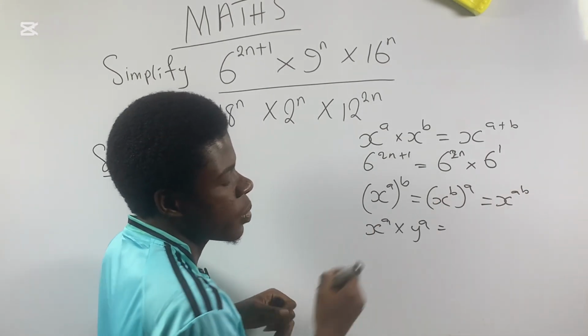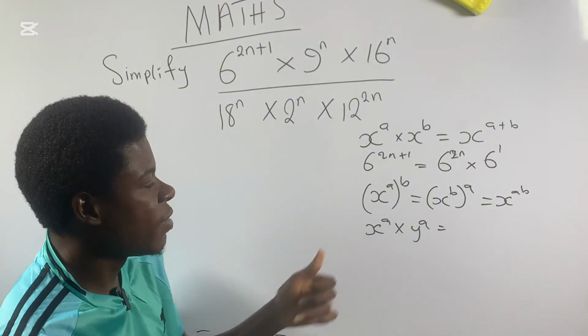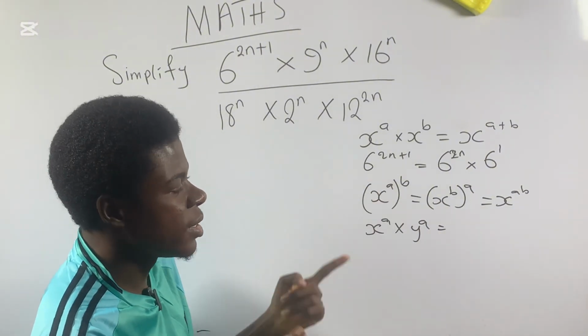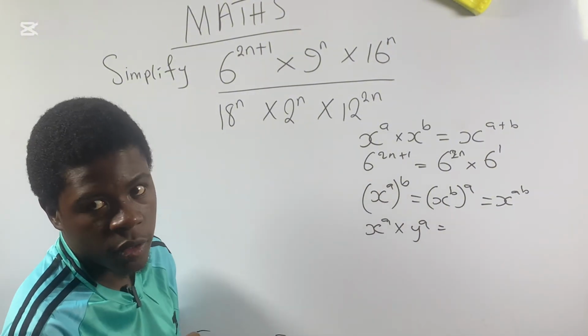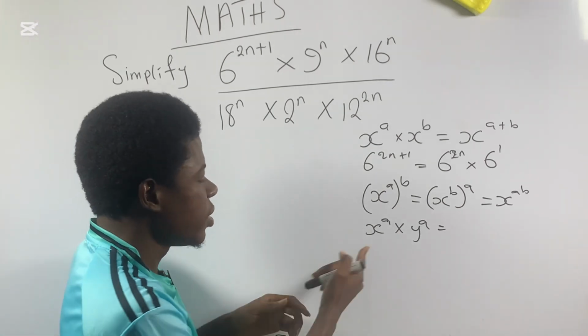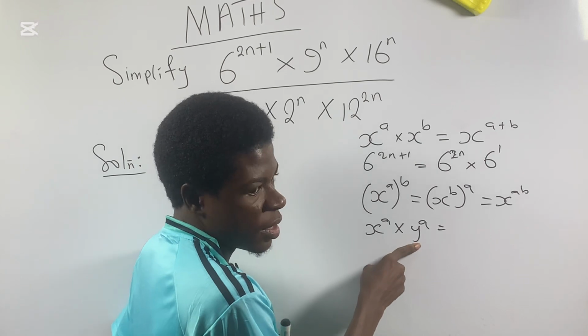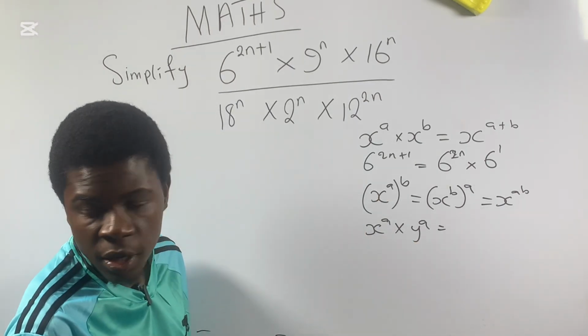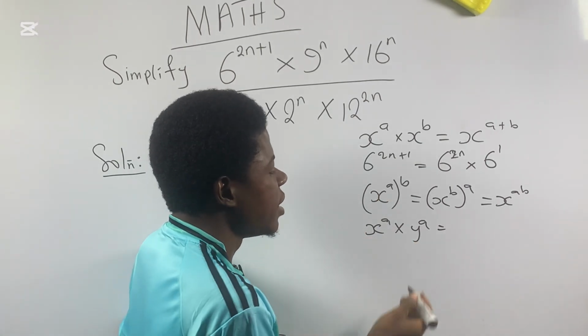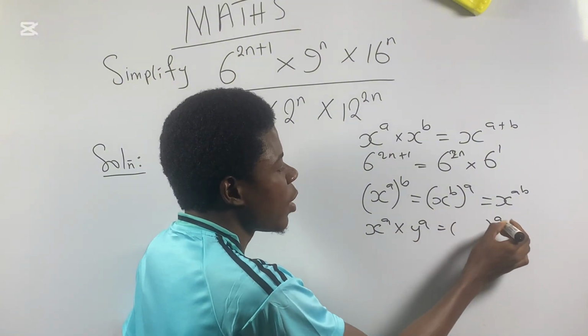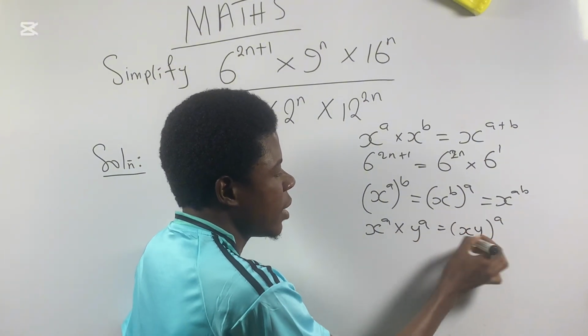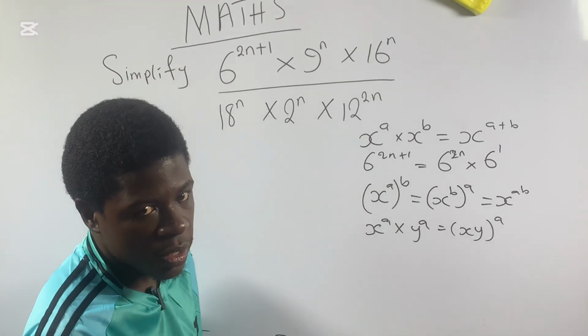Whichever one is inside doesn't matter, the only thing is that the powers must multiply. So now coming to this particular aspect, you can see the bases are not the same, but they have the same powers. So it is going to be simplified in a way that you give them the common power and multiply them. I'm going to be using this.